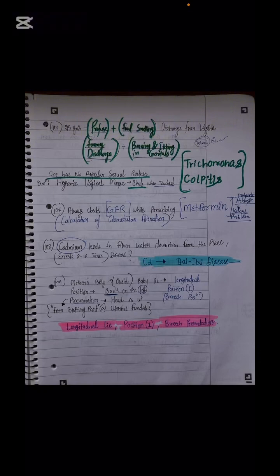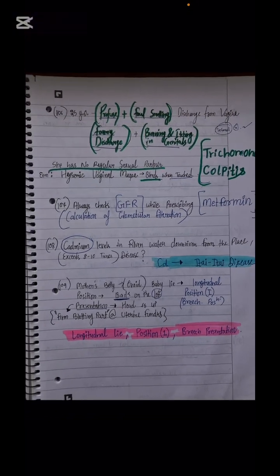So the head is up and firm, balloting at the uterine fundus. This is when the mother's baby is ovoid and the baby lies in the first position. So which one is the first position? The first position is longitudinal lie. So remember about this question.